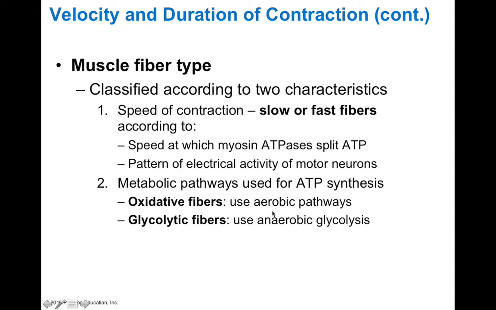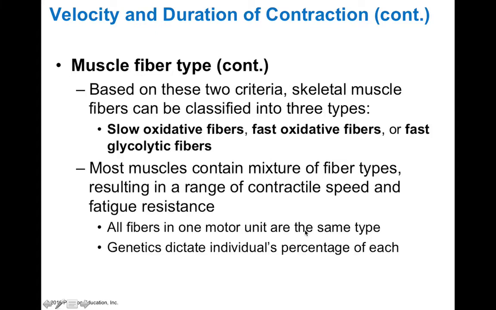Oxidative fibers use aerobic pathways because they can use oxygen. Glycolytic fibers rely on glycolysis, which is more an anaerobic type of metabolism. So there are two criteria that tell us about fiber type: whether it's slow or fast, and whether it uses oxidative or glycolytic metabolic pathways.